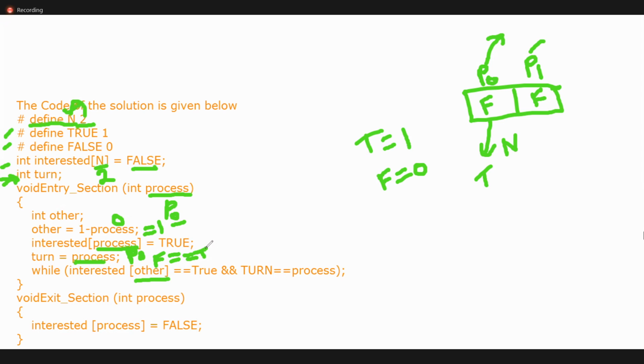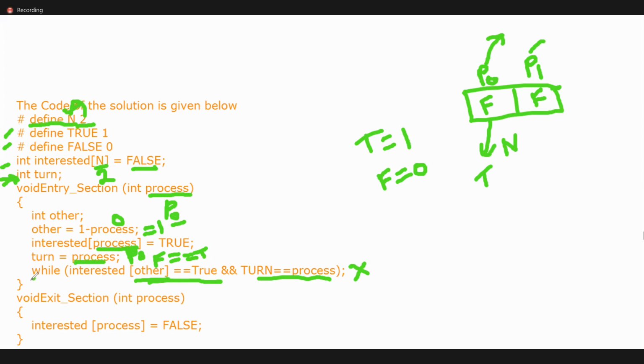Is the condition false or true? F equal to true, is it correct? No. So the first condition is true. We don't check the next one. Why? Because we are using AND. If the first is true, I will go and check the second condition. If the first condition is false, I don't want to check the second one, because AND means both conditions must be true, then only true. So as of now, this condition is false, which means it skips the line and the process P naught will enter into the critical section.